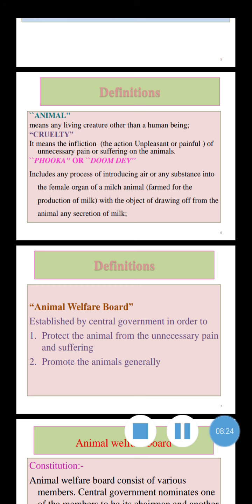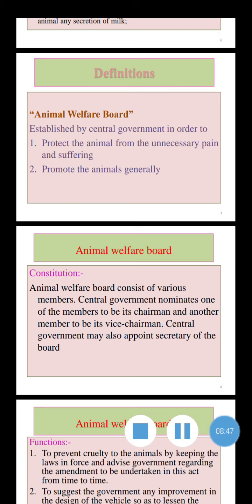Then the Animal Welfare Board is established by the central government in order to protect animals from unnecessary pain and suffering, and to promote animal welfare generally. Its constitution: the board consists of various members. The central government nominates one member as chairman and another as vice chairman, and may also appoint a secretary of the board.